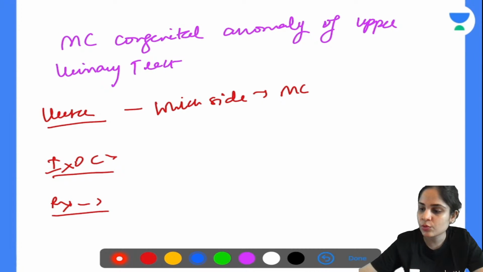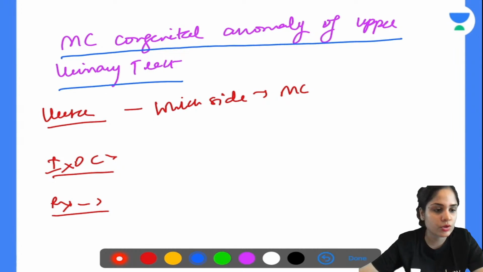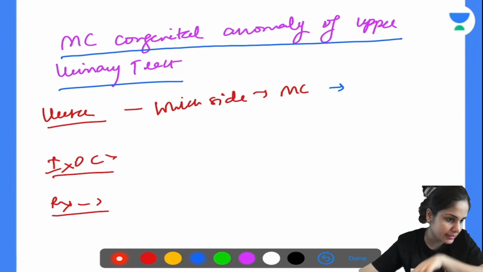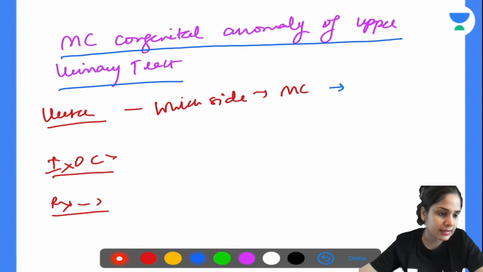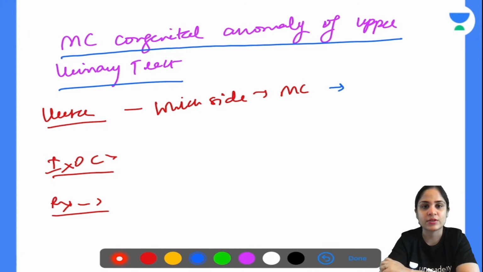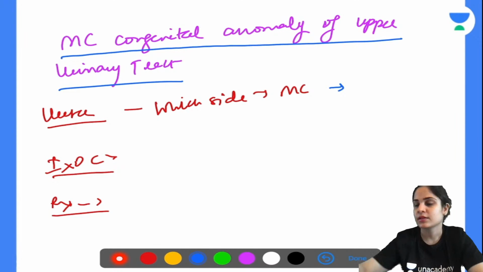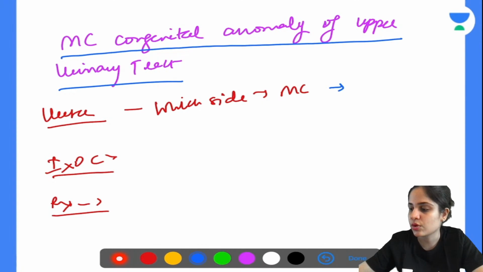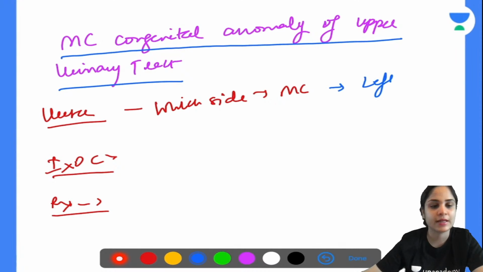Okay, so most common congenital anomaly of the upper urinary tract. Which side is more common? Anyone? No one has written. Right side. Sham is saying right side. Teja is saying right side. Pramod is saying left side. No, that's not correct. The left side is more common. Okay, so duplication of the left side is more common.